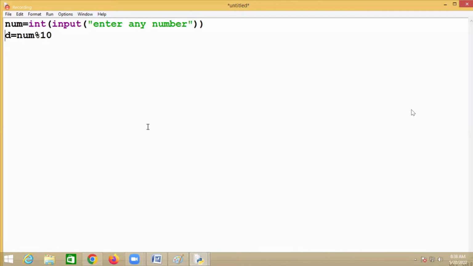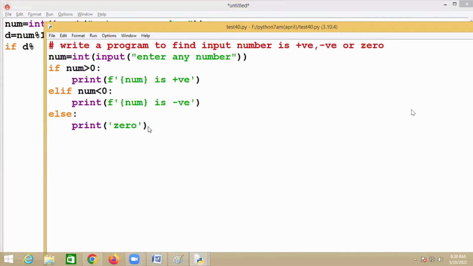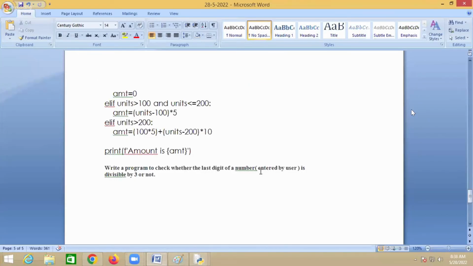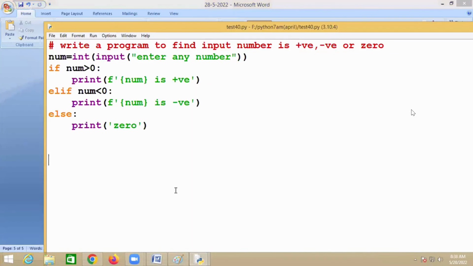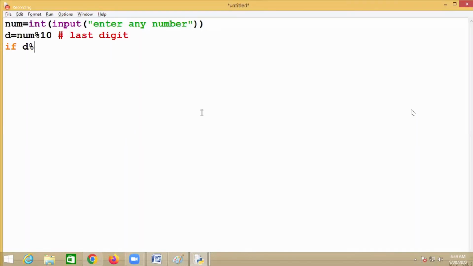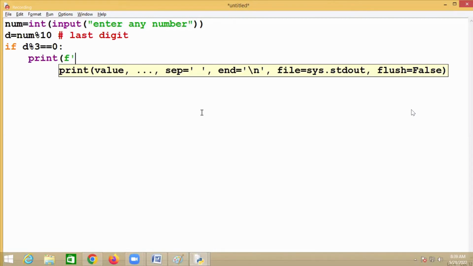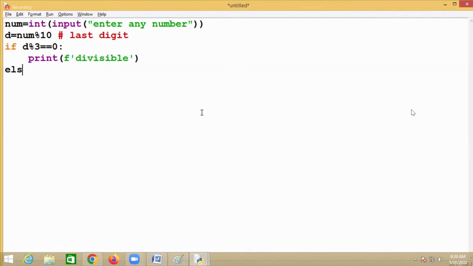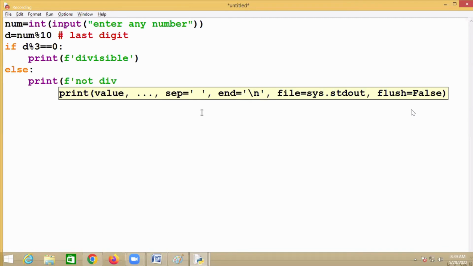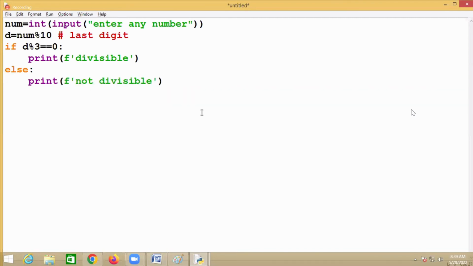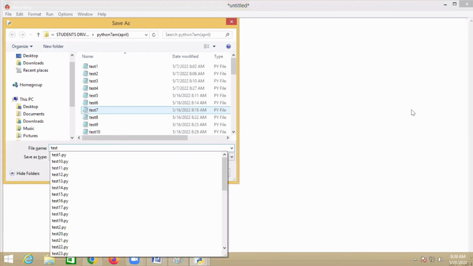So this gets the last digit. If last digit of number is divisible with 3, so I write digit mod 3 equal to 0, then print divisible. Else I'm saying not divisible.